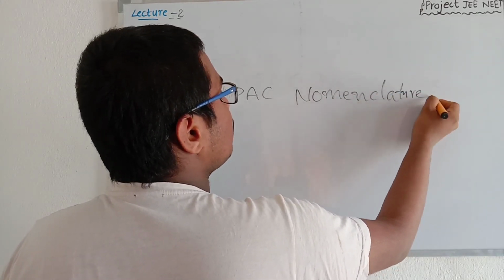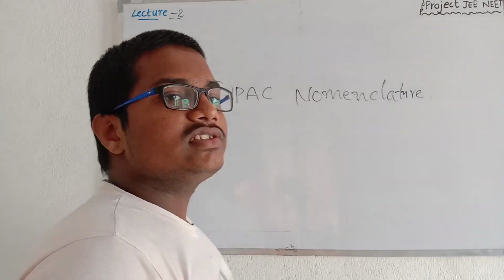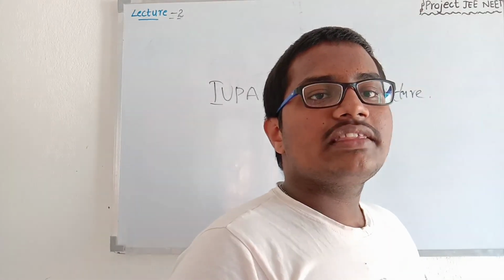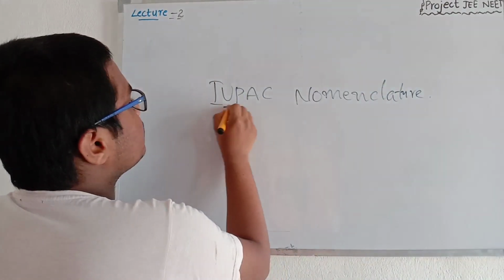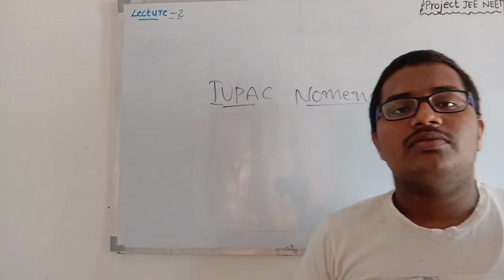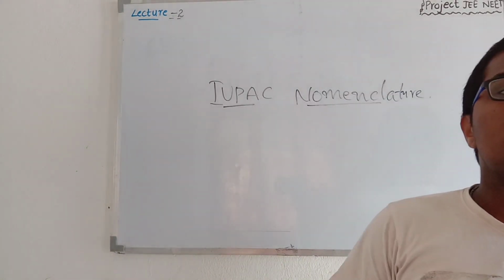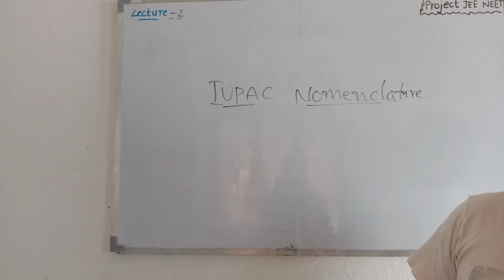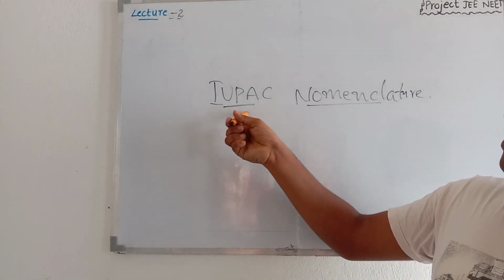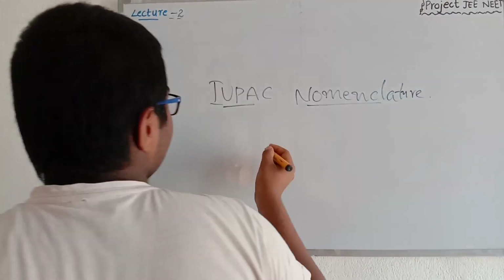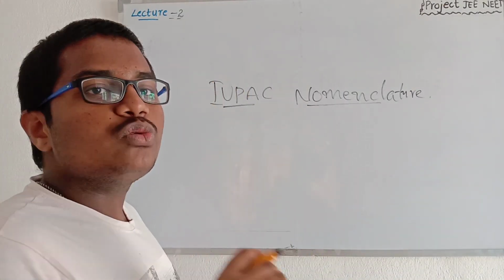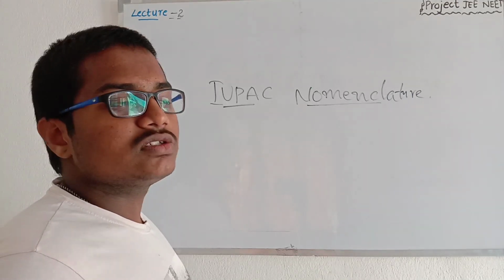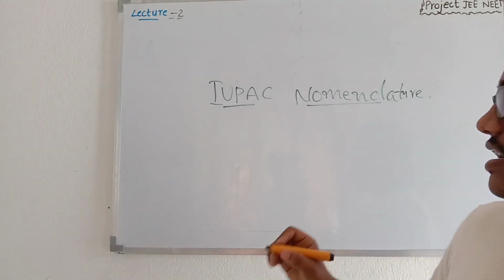I hope you all know the IUPAC nomenclature, which is also learnt in the 10th class of the state boards or the central boards as well. The IUPAC nomenclature is the naming of organic compounds, used in a broad way to name organic compounds. Suppose we are discussing this structure